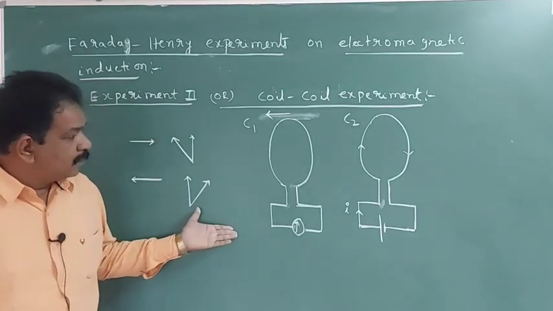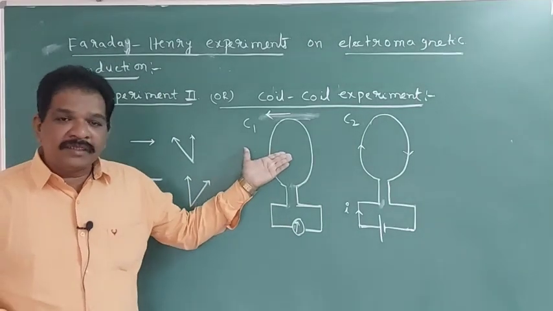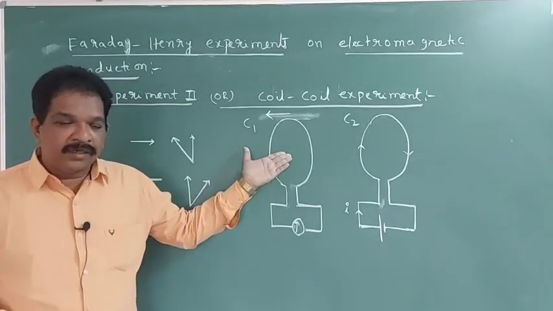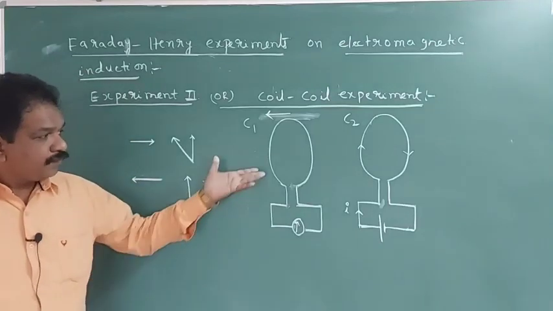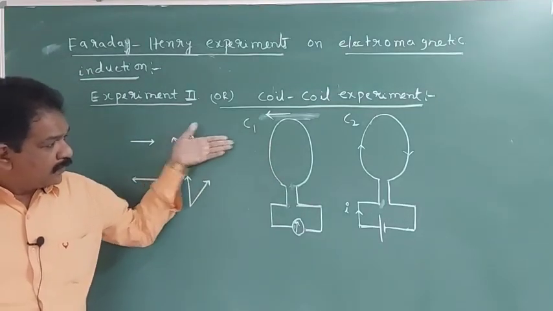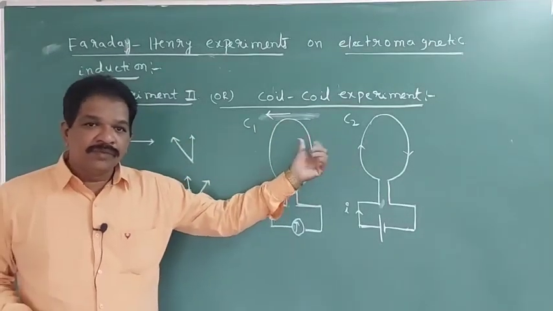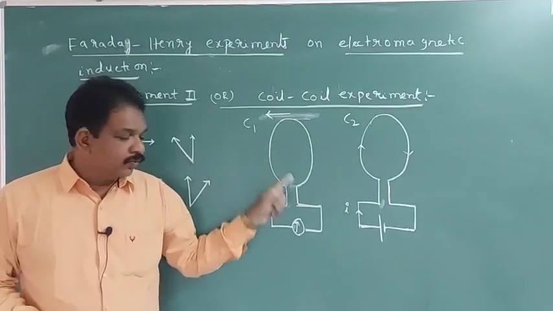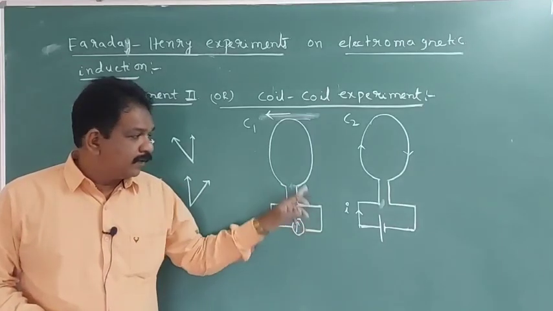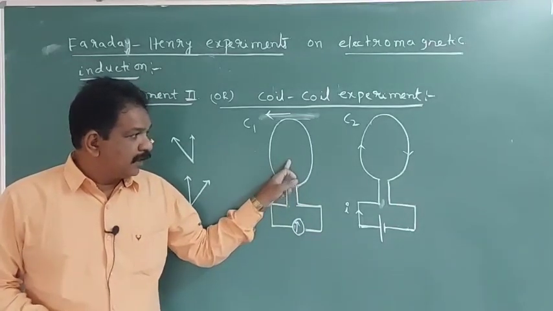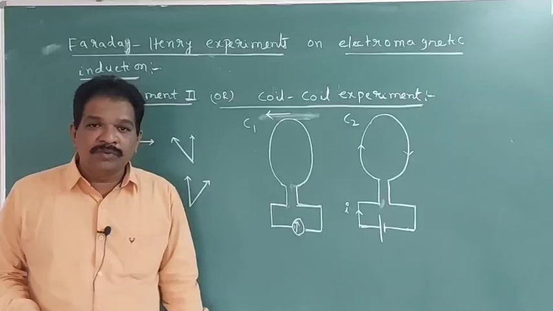In the second experiment, coil C1 has just a galvanometer, and in coil C2 current is flowing. If we move C1 towards C2 or away from C2, deflection is there. Same phenomenon they observed keeping C1 at rest and C2 in motion.